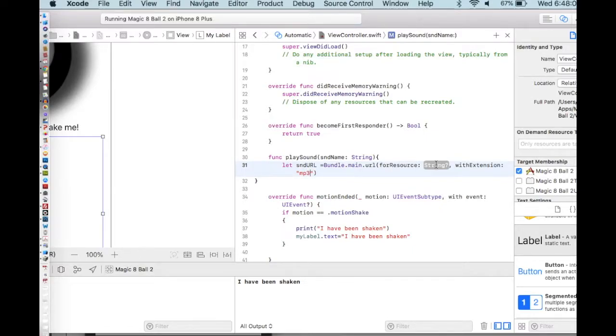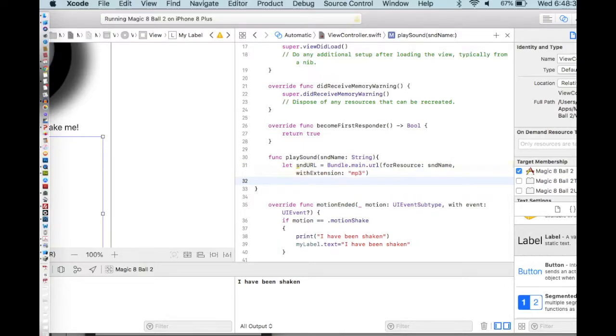MP3. For resource, the resource that we're after is our sound name. So I'm just going to replace this with sound name. I don't need to unwrap that, so let's take away that question mark. If you have a space before the equals, it wants a space after the equals, likes it to be balanced. And we're going to try and play that.